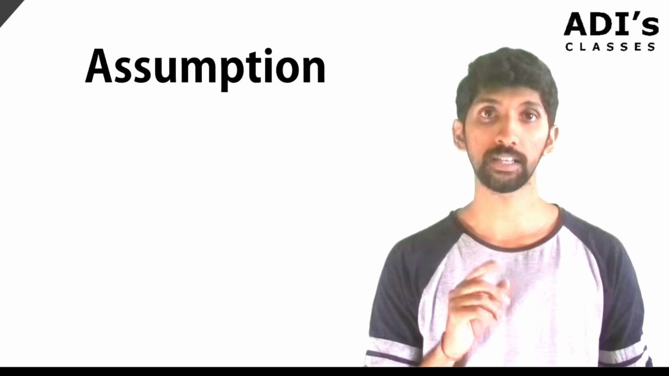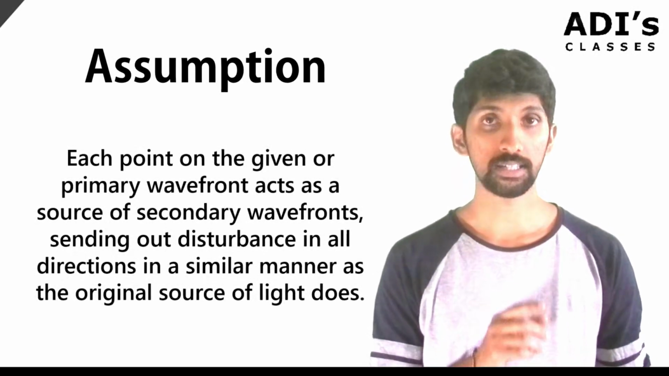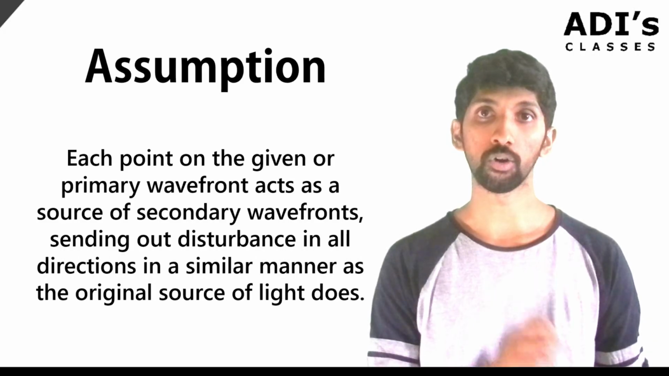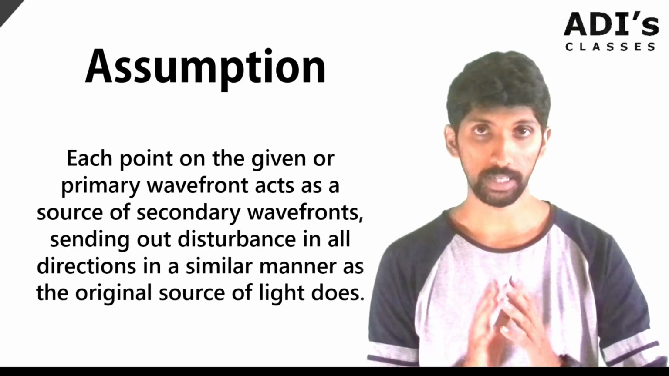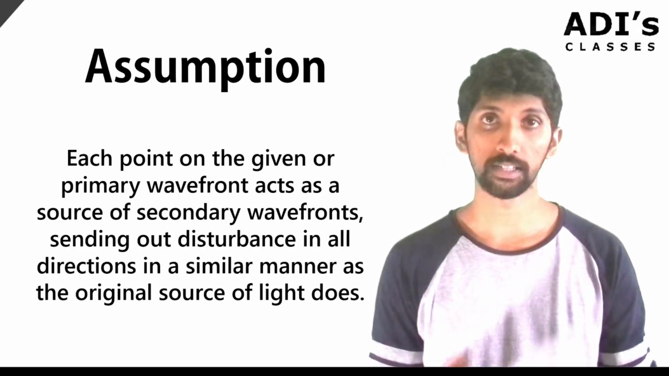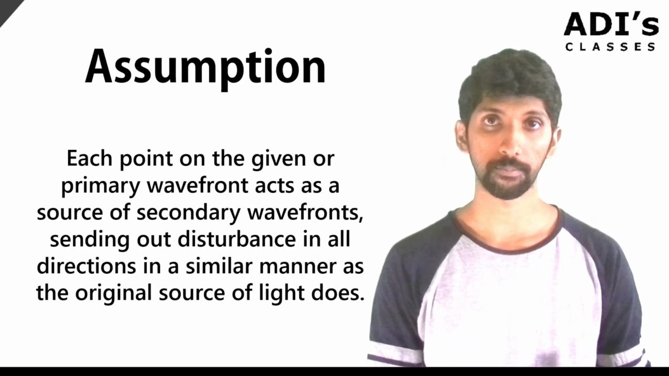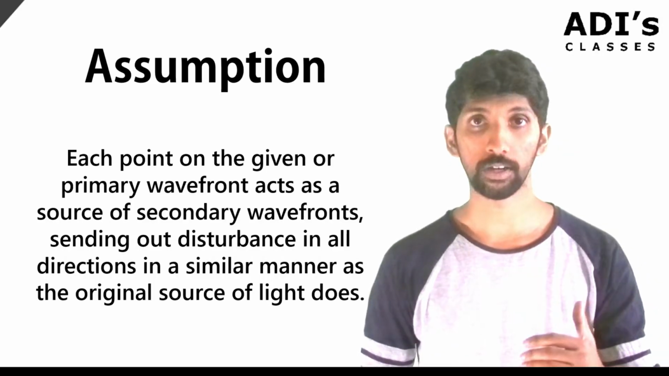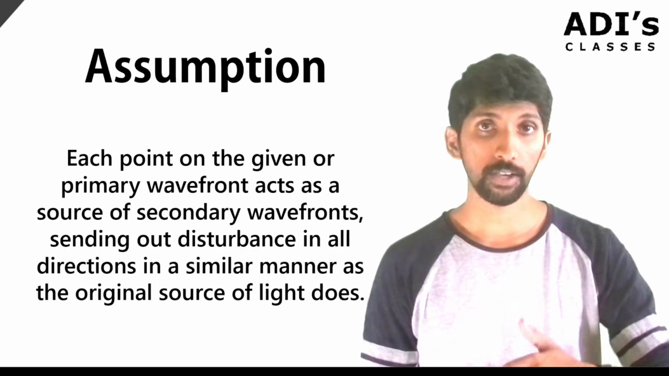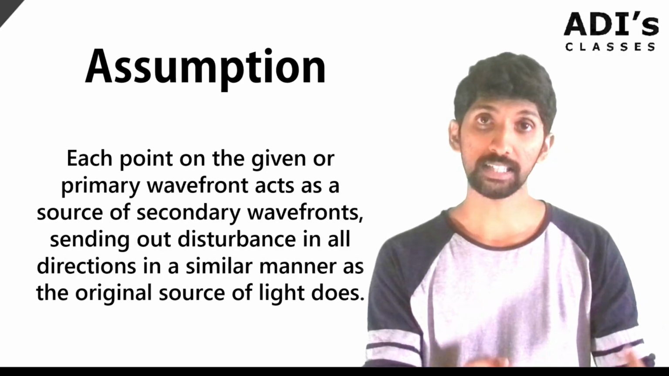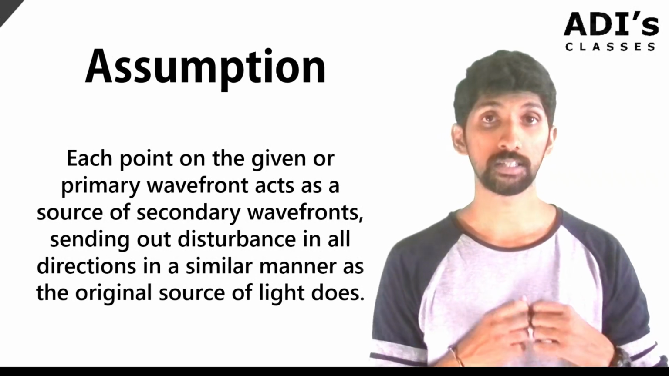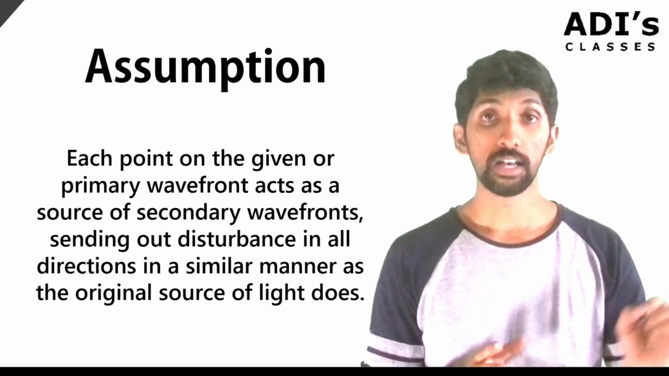as a source of secondary wavelets, sending out disturbances in all directions in a similar manner as the original source of light. Meaning, if you have a source of light that sends out disturbances, correct? So this is the primary wavefront. The primary wavefront acts as a source of secondary wavelets, meaning the primary wavefront acts as a source for the next wavefront. Okay, those are secondary wavelets, and that sends out disturbances in all directions similar to that